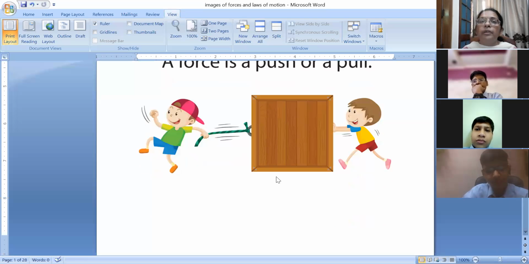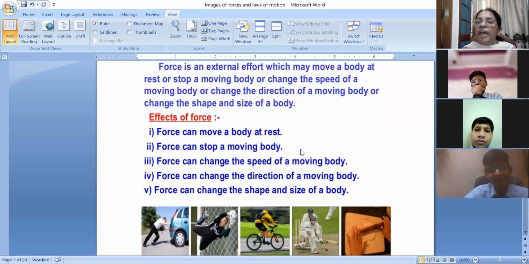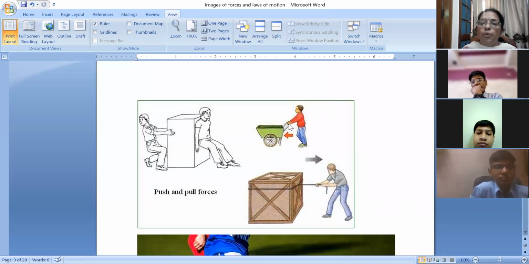Okay, yes, children, please see to it. This force is an external effort which may move a body at rest, or stop a moving body, or change the speed of a moving body, or change the direction of a moving body, or change the shape and size of a body. For example, children, you see to it.